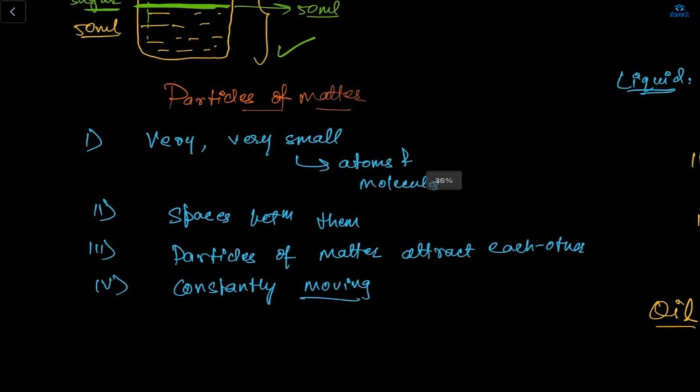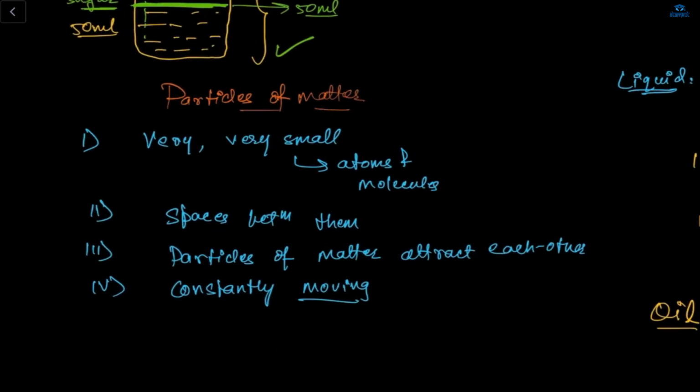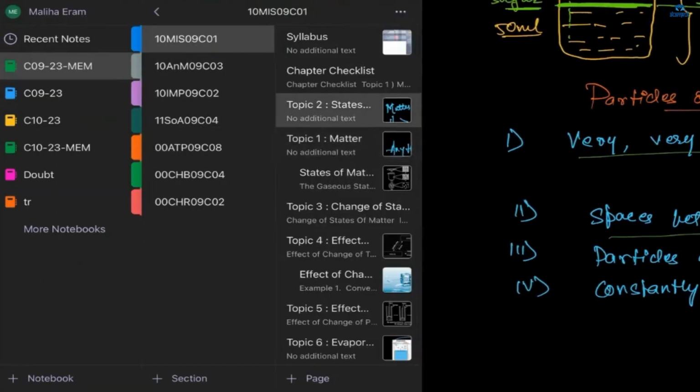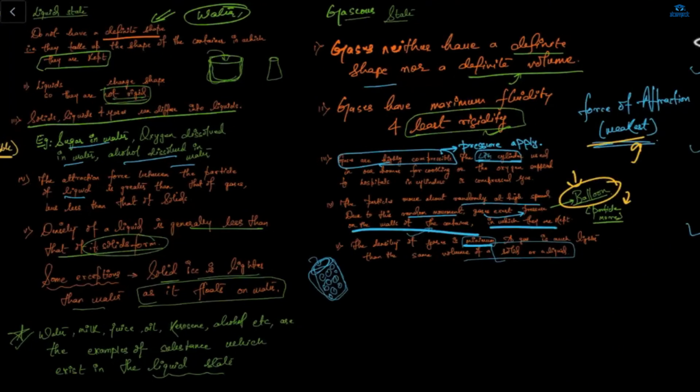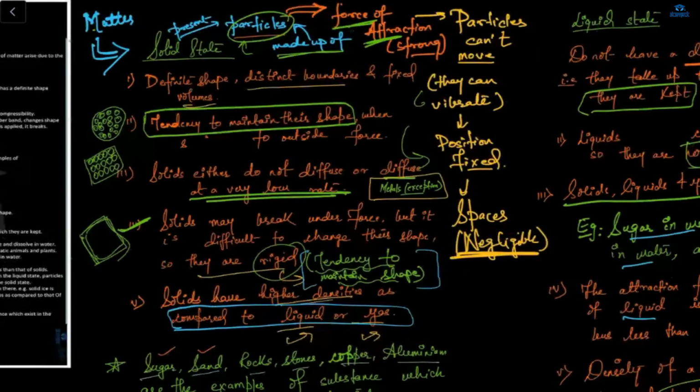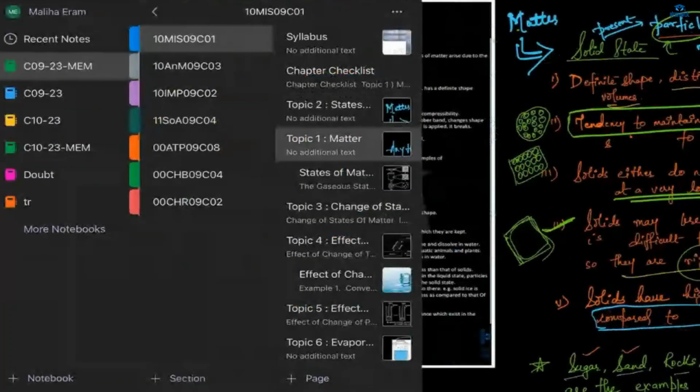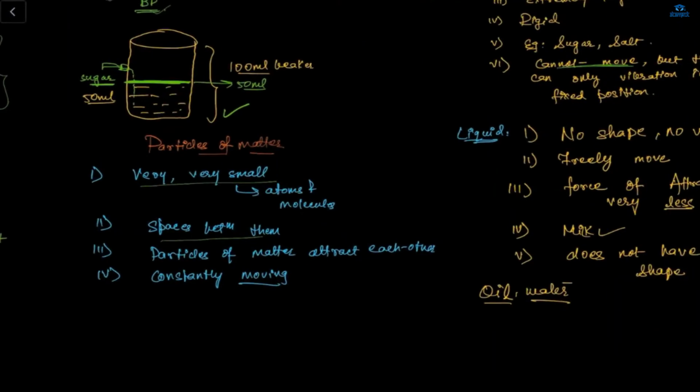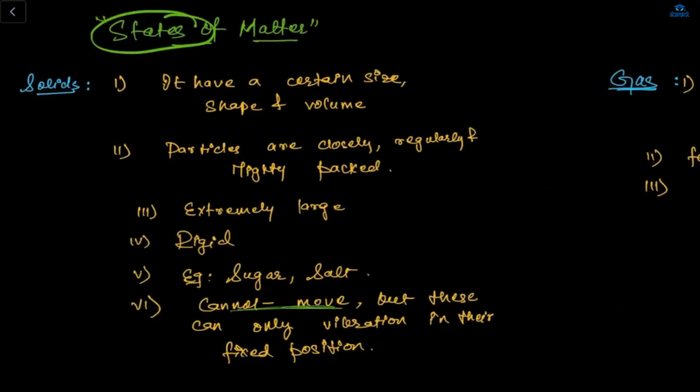And what are particles of matter? The particles of matter are very small. They have spaces between them, and particles of matter attract each other, and they are constantly moving. Matter is made up of particles. In a solid they have a very strong force of attraction. They can't move. They can only vibrate. Okay. Yes, ma'am. Now here some more points.